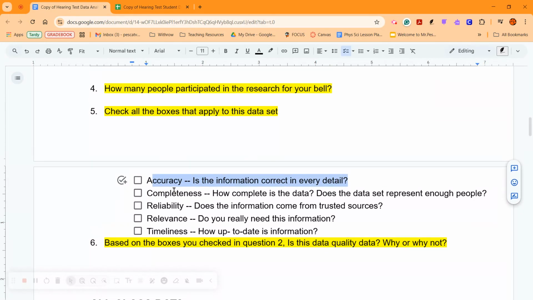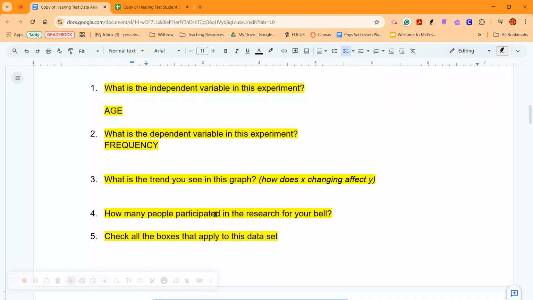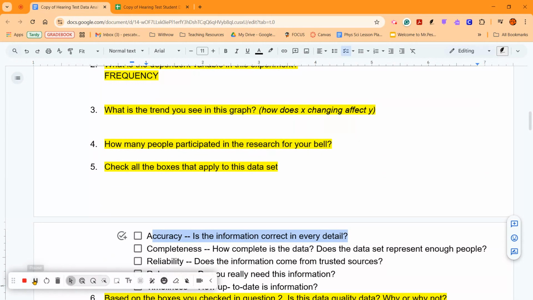Okay, so to fix that data, you can look over your data set. Which one of these has the mistake? Okay, look closely at the highest frequency. One of these has a mistake in it. Can you find it? All right, I did that for every data set too. Every data set, no matter what you're working with, has a mistake in it. You need to find that mistake and fix it. So make sure you fix the mistake in order to increase your accuracy.